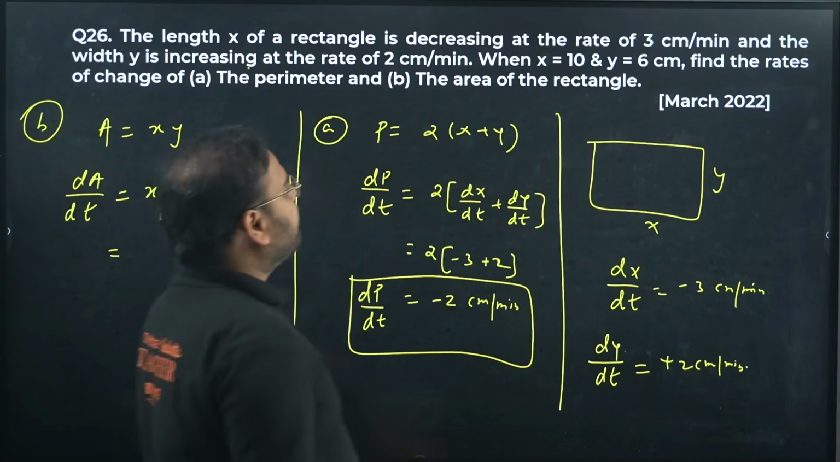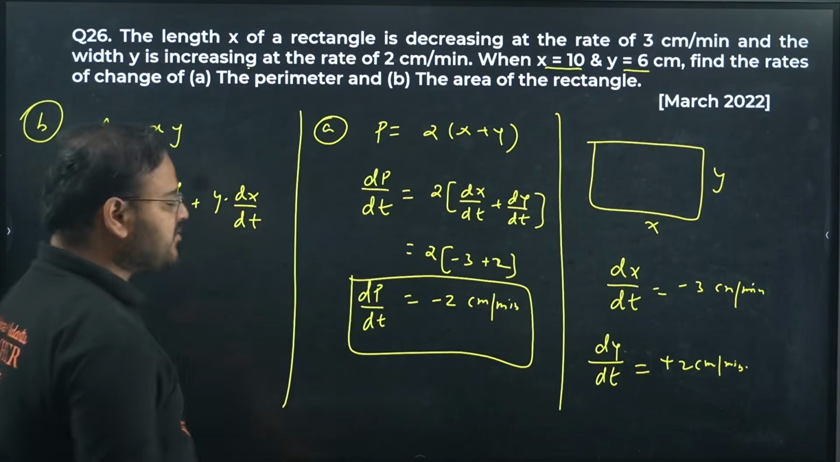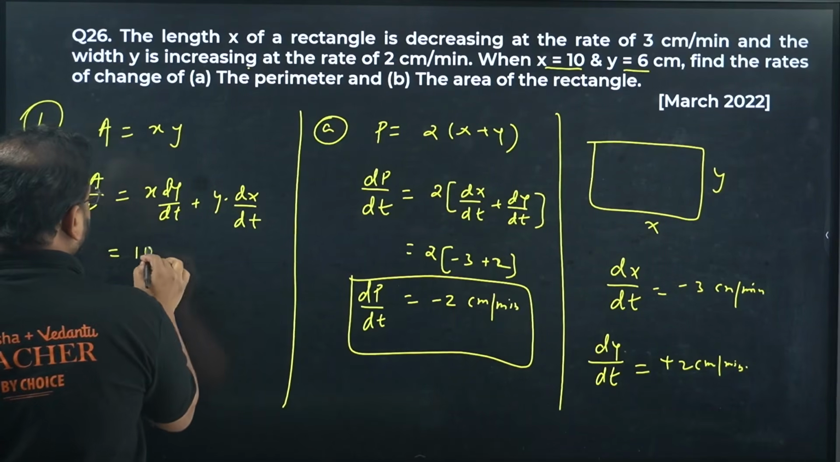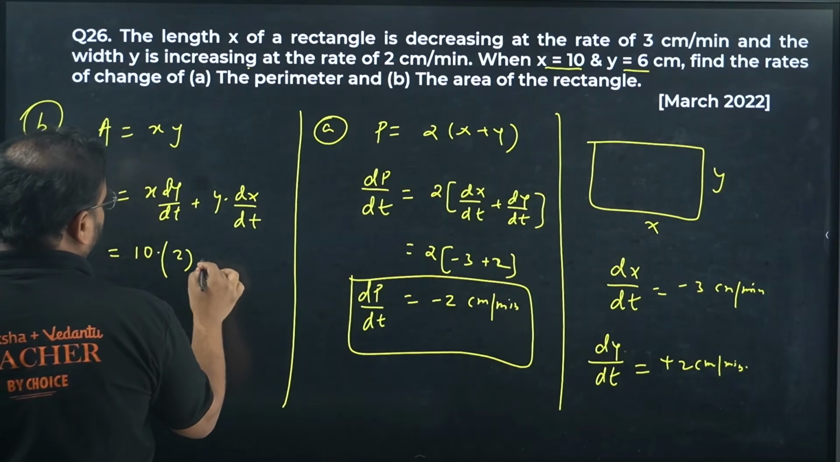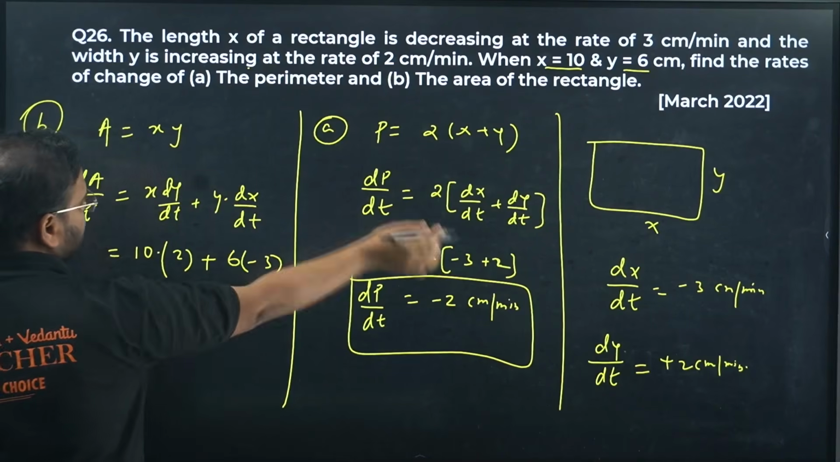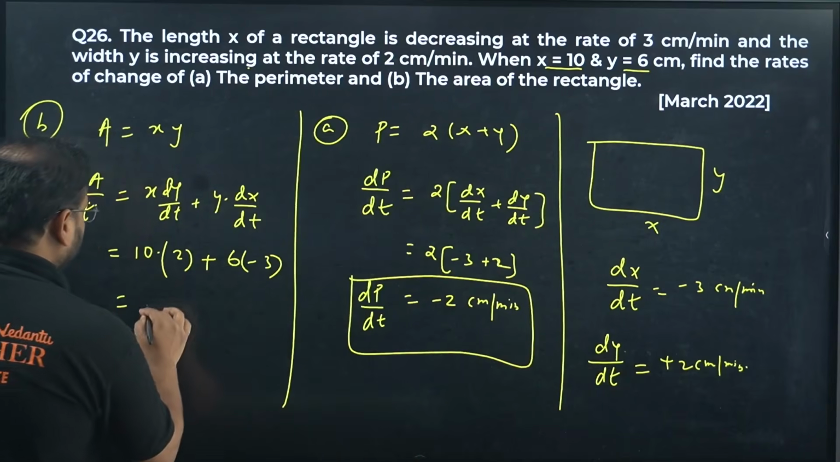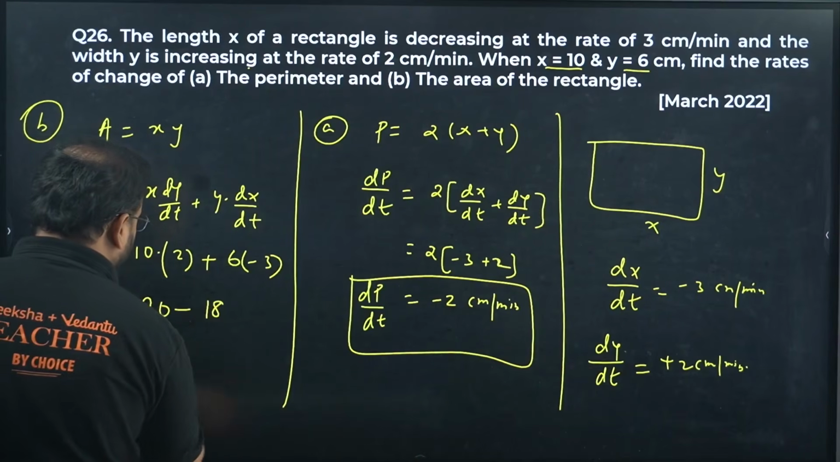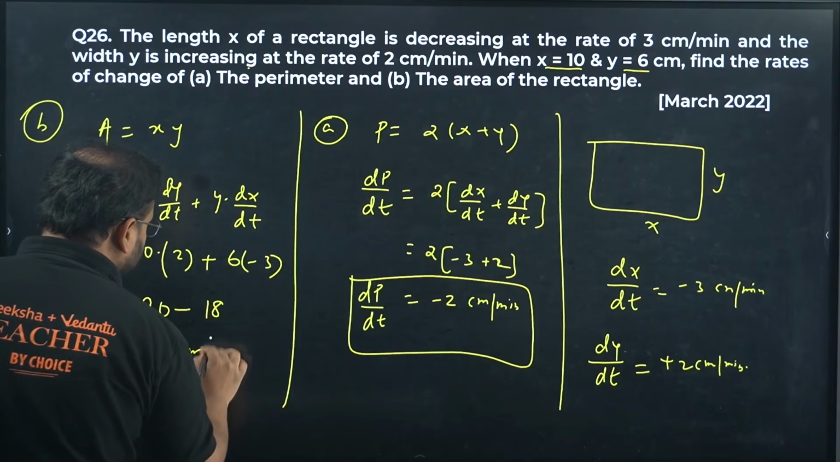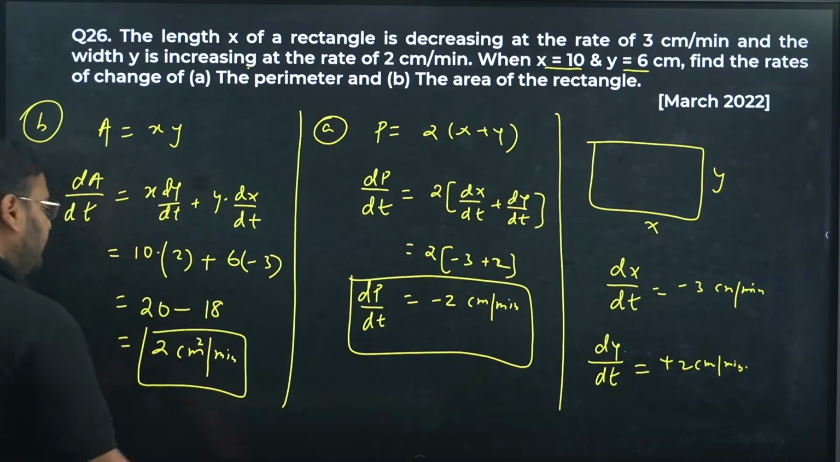They have said that when the instance is x 10, y is 6. Let's try. x is 10 and dx by dt is 2, y is 6 and dy by dt is minus 3. This is minus 3. Please check. I have written all the values over here. Right? 20 minus 18. Answer is 2 centimeters square per minute. Both the results are clear.